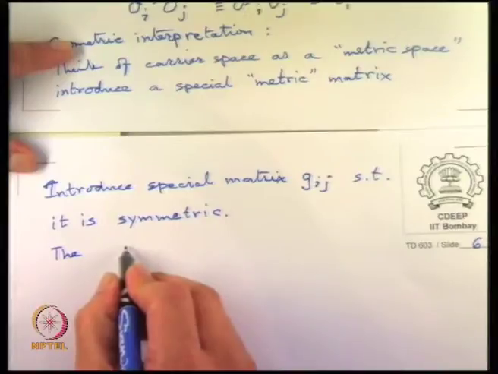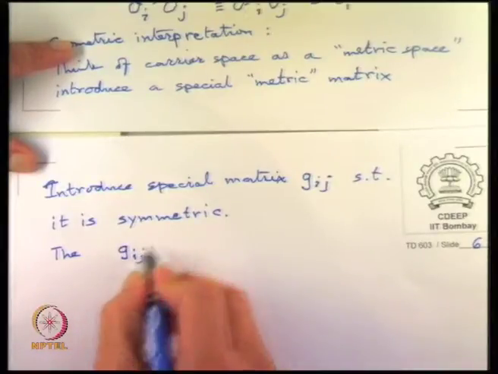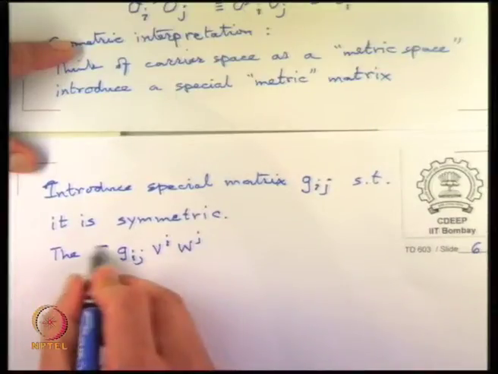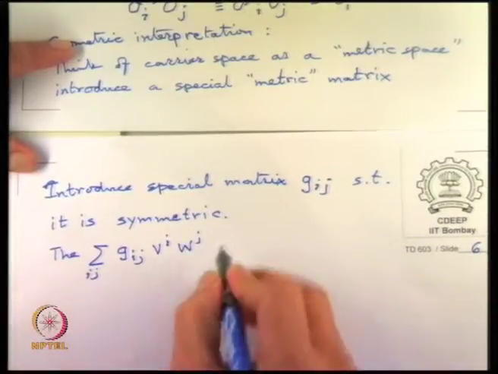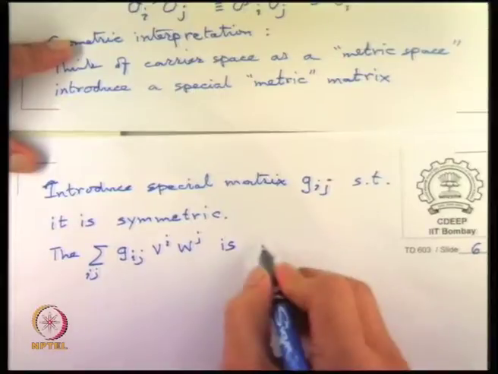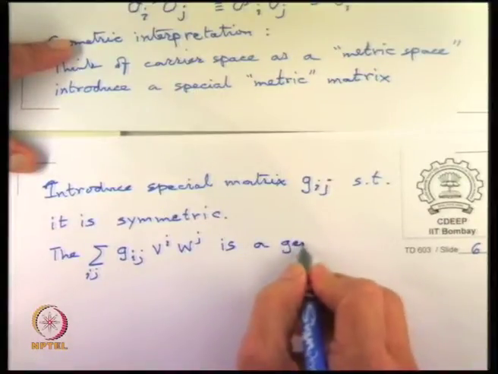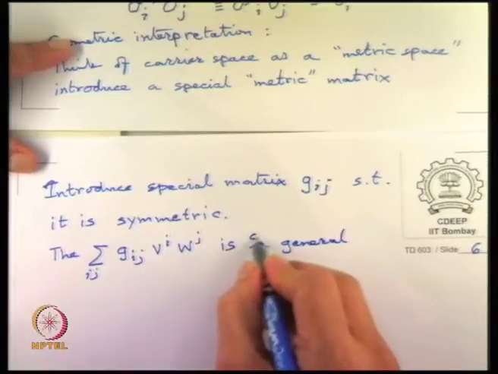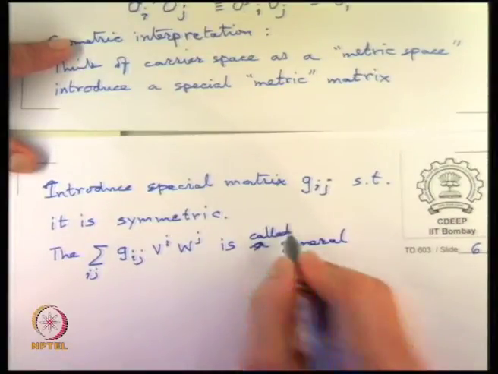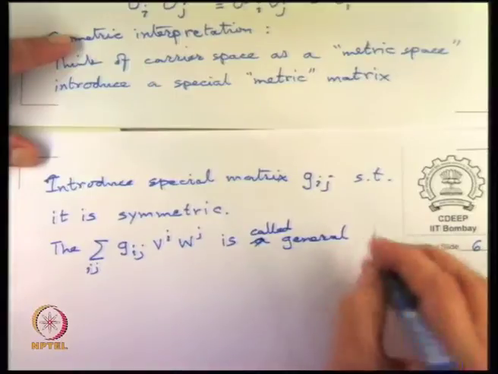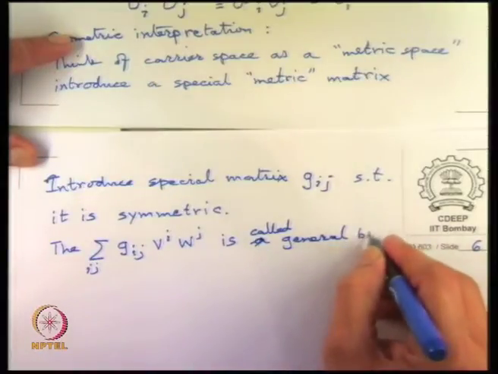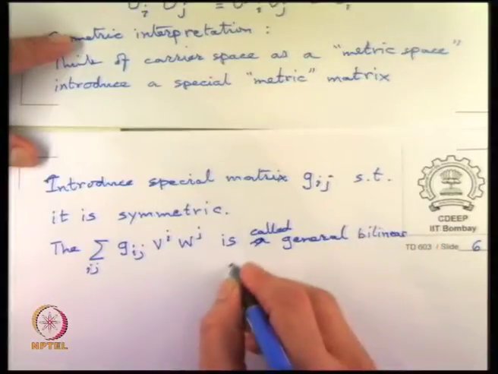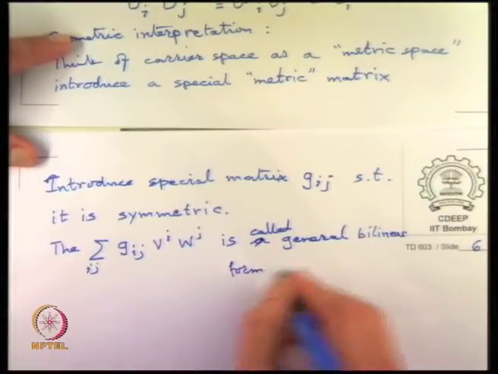Then Gij Vi Vj with summation over i, j is called a general bilinear form. This is one of the old nomenclatures. So, it is called a general bilinear form, which is symmetric.